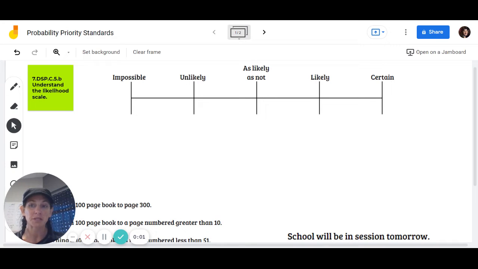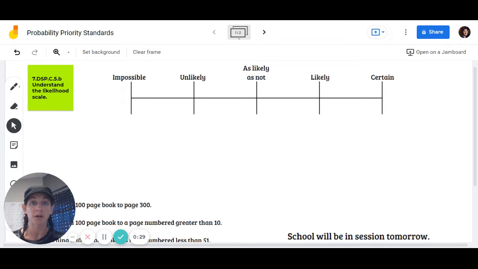Hey everyone, so today we're going to be talking about understanding the likelihood scale. This is really the first part of learning probability. Our likelihood scale is described in both numbers and words, and we can use fractions, decimals, or percents, which is why it's important for us to know how to convert between those, and we're going to talk about that during this video as well.